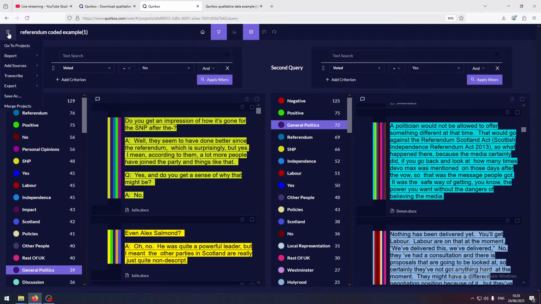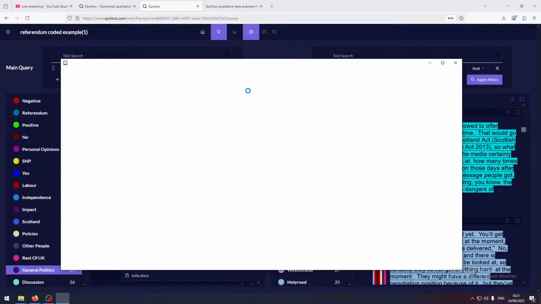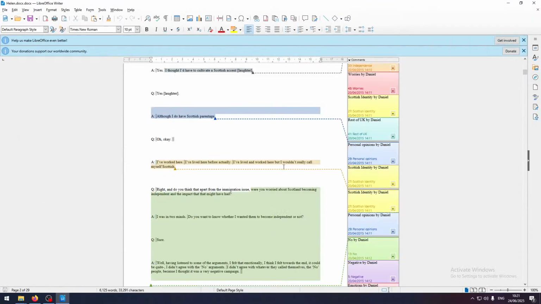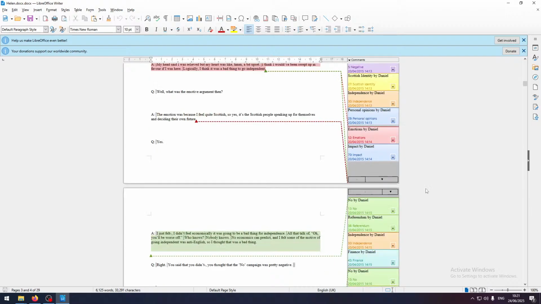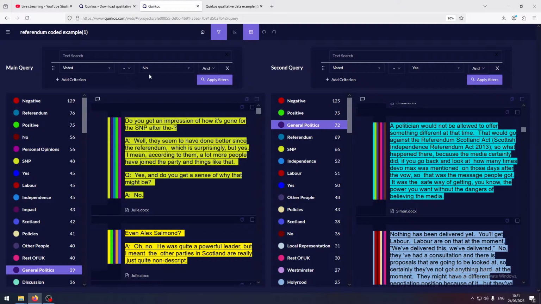Now, when we're done with the project, there are some other ways that we can export. We can export all the data to an Excel file or to a Word file. This is quite useful because it basically looks like you've done color-coded highlights here. It's a standard Word file that you can share with someone who doesn't have, or you don't want to allow, access to your data, and it just uses the comments function in Word to tag all the different codes that you have and who did that coding. It's also nice to print out and have as an appendix.